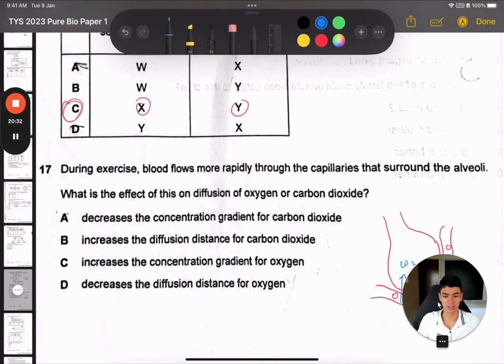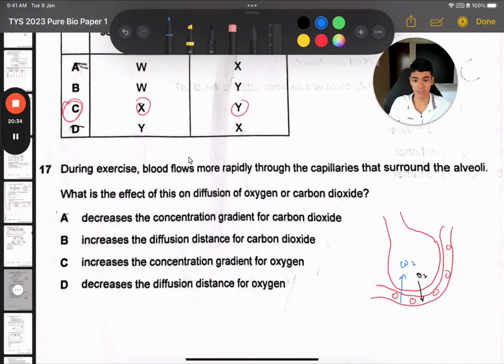Okay, question 17. You see that during exercise, blood flows more rapidly through capillaries surrounding the alveoli. That's true, right? Because our blood is pumped around the body faster when we are exercising. So what's the effect on diffusion of either oxygen or carbon dioxide? Let's look at options B and D because they talk about diffusion distance. So let's look at this diagram on the right. What's the diffusion distance? Is the distance that the gases here need to pass through to be able to reach the destination. Do you think that changes just because the blood is pumped faster?